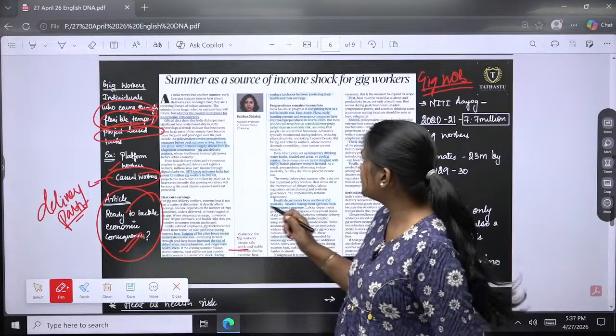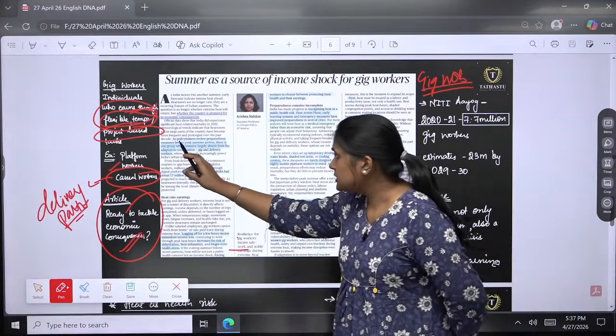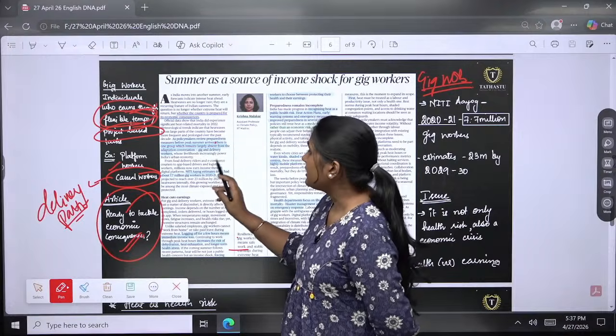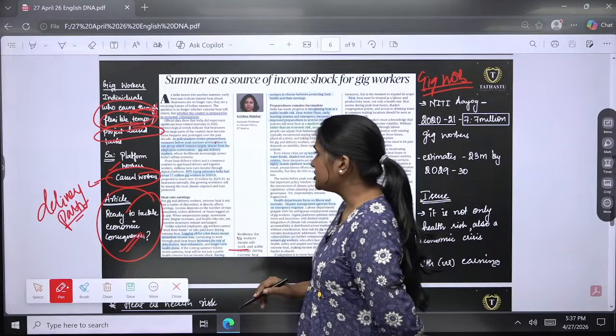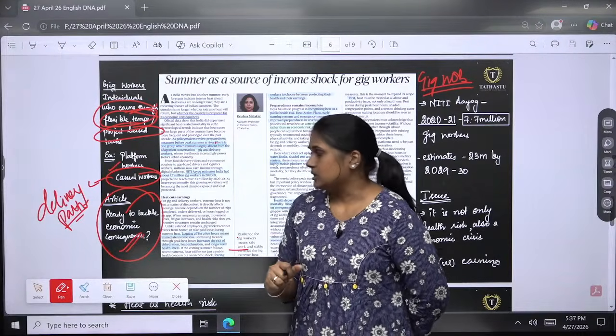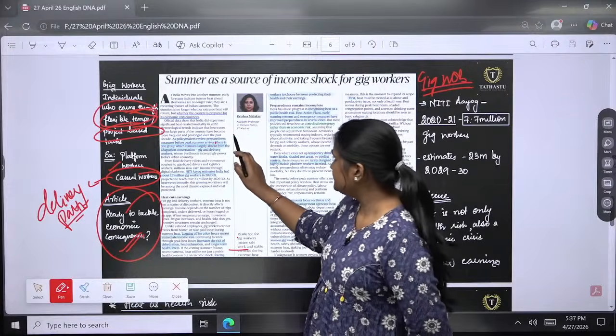That is the major concern given here. As policy makers review preparedness measures before peak summer arrives, there is one group which remains largely absent from the adaptation conversation, that is gig workers and delivery workers. We will be seeing why this statement has been given.